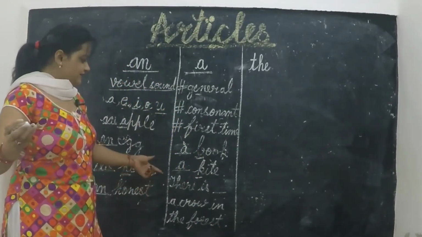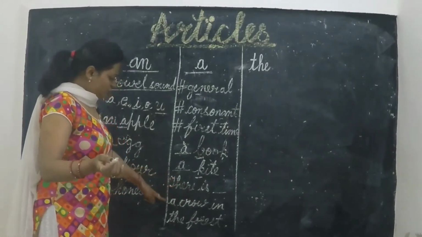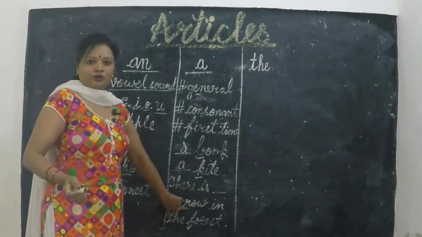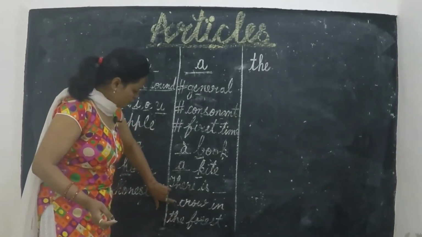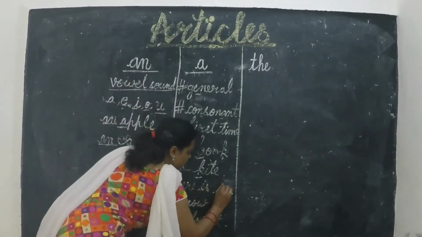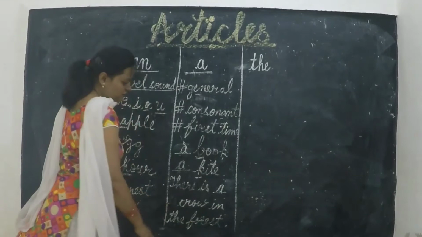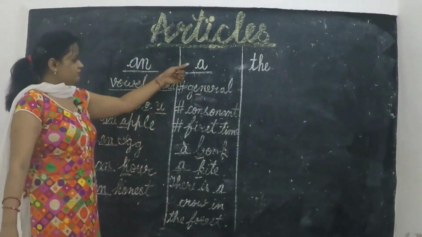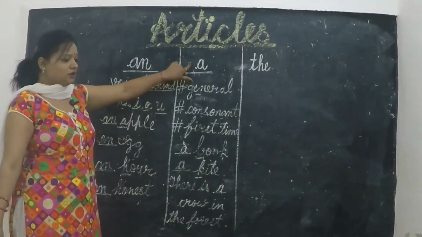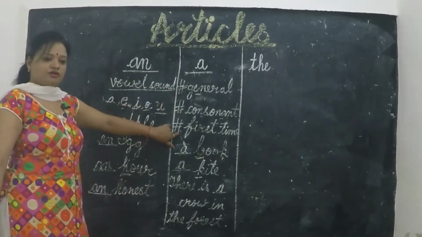You started a story, okay? Then you introduce a crow. Then what do you use here? a. There is a crow in the forest. Okay. Where we use a: with general, with consonant and first time.